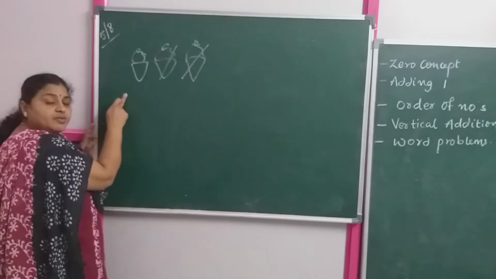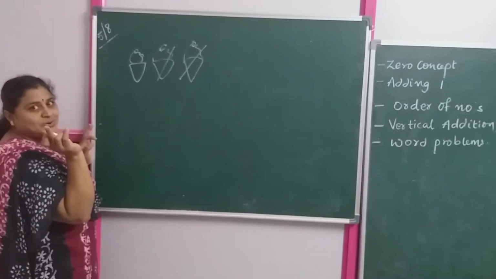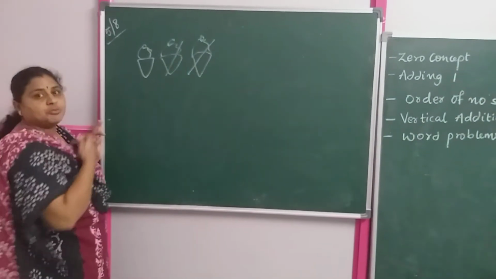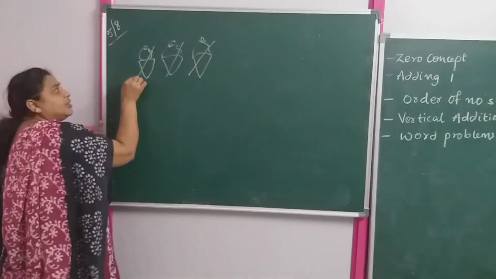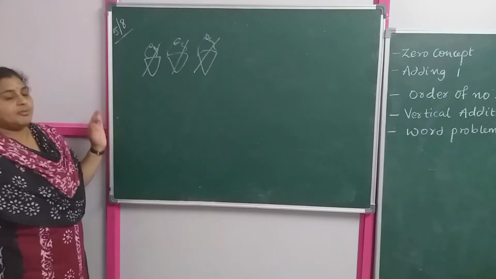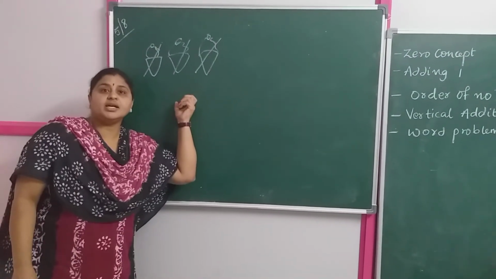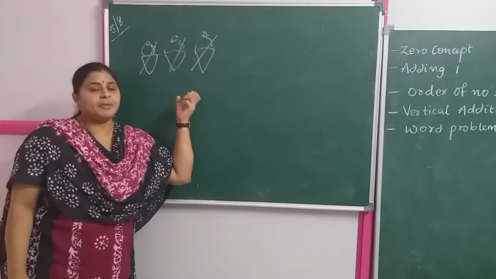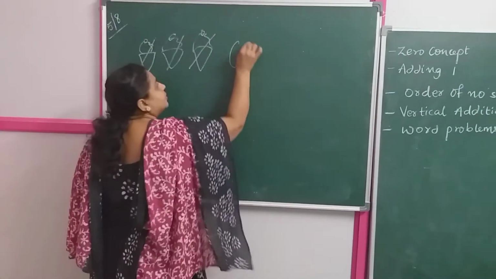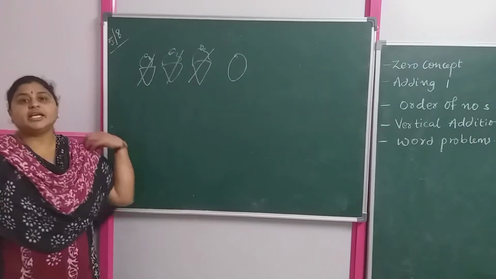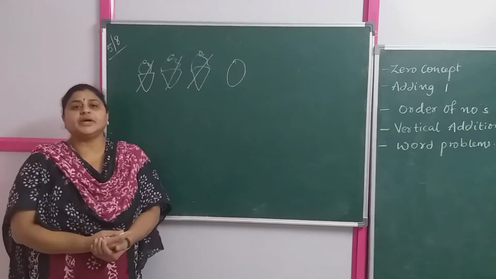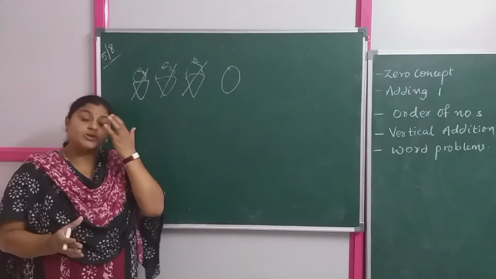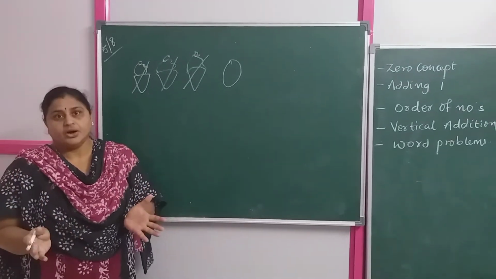To whom should I give? Will you take? No, you cannot. So what I'll do? I'll give this leftover ice cream to my daughter. Okay? Yes, my daughter has taken away another ice cream. Any more ice creams are left over here? No, all the 3 ice creams have been taken by the 3 people. So 0. What do you mean by 0? 0 is nothing. Alright children.